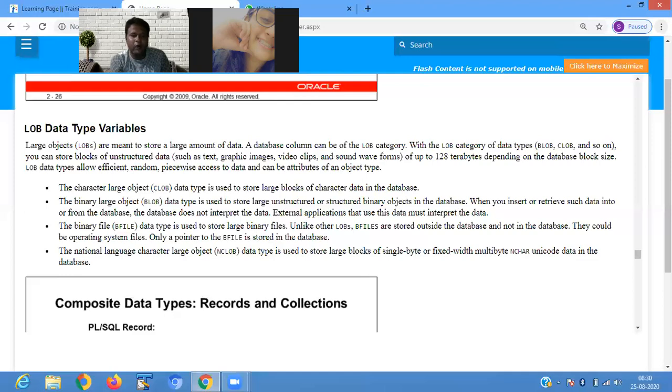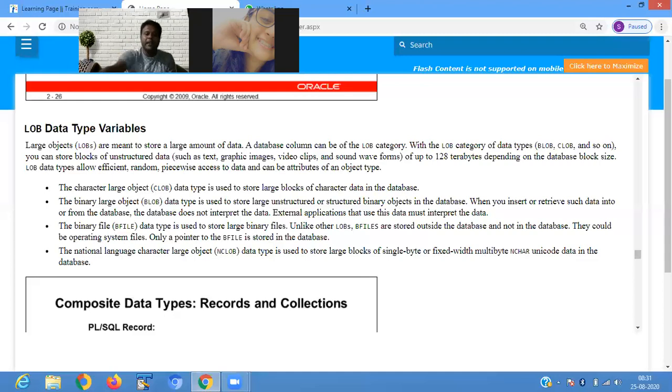LOB data types allow efficient, random, piecewise access to the data and can be an attribute of an object type. The character large object, CLOB, data type is used to store large blocks of character data in the database. The binary large object data type is used to store large unstructured binary objects in the database. When you insert or retrieve such data into or from the database, the database doesn't interpret the data.